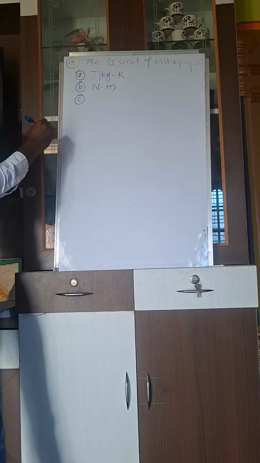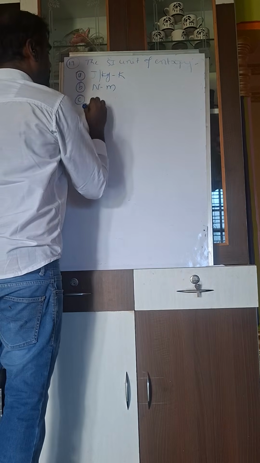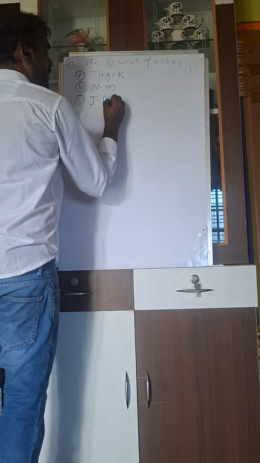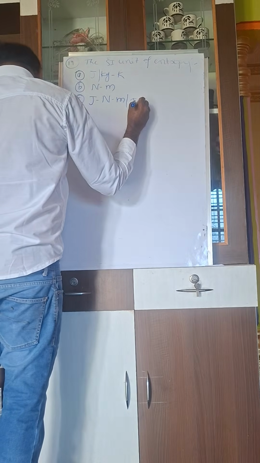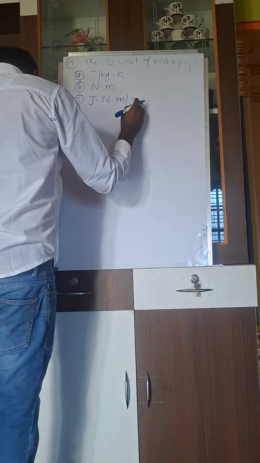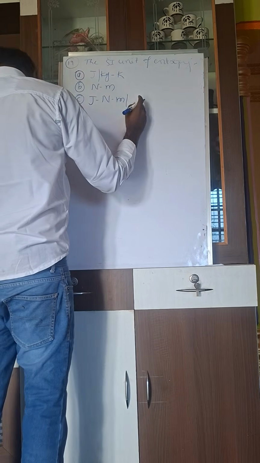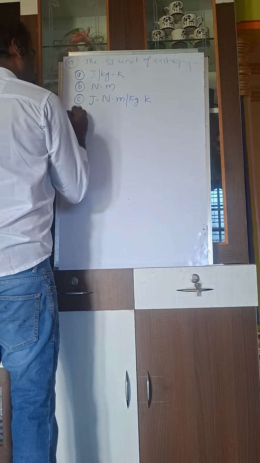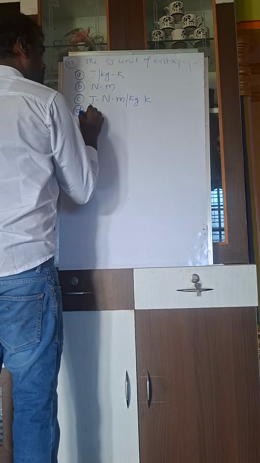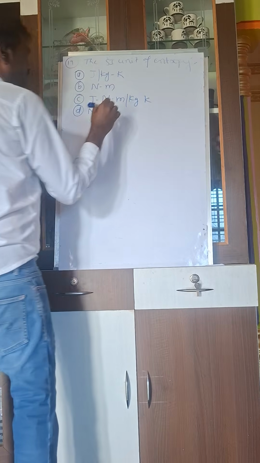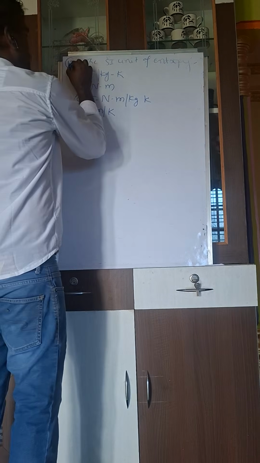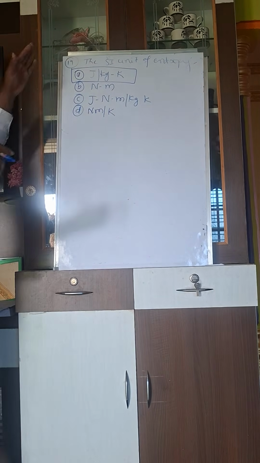And the third one is joule per kg Kelvin. The fourth one is Newton meter Kelvin. See here, what is the SI unit of entropy? Entropy is equal to joule per kg Kelvin. This is the SI unit of entropy, joule per kg Kelvin.